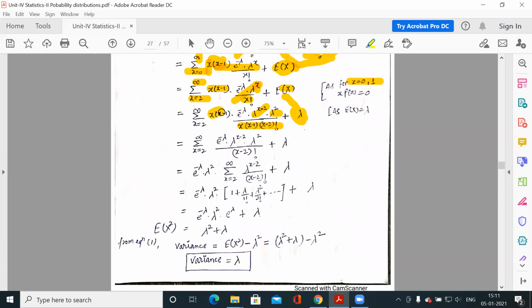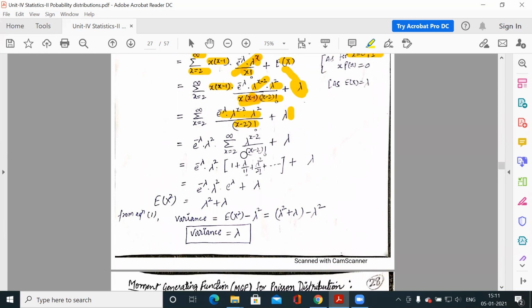So the x and x minus 1 would be cancelled out by this x and this x minus 1. So whatever is left is here, plus lambda, and now e to the power minus lambda, lambda square is out of this summation. Now if you expand this, you will get e to the power lambda. So e to the power minus lambda, e to the power lambda would be cancelled out. So lambda square is left, and plus this is coming lambda.